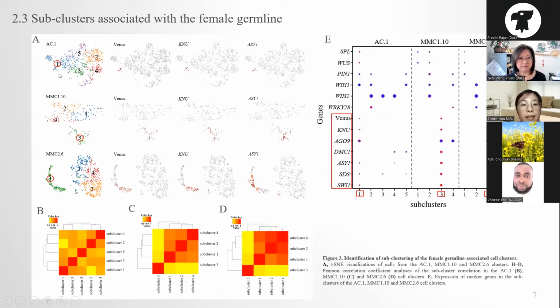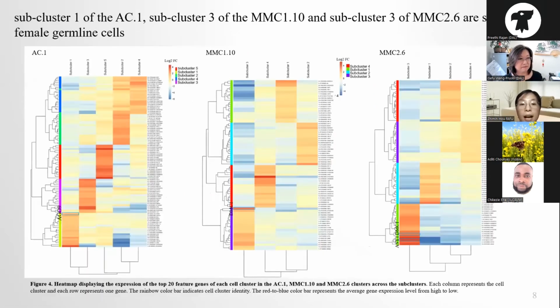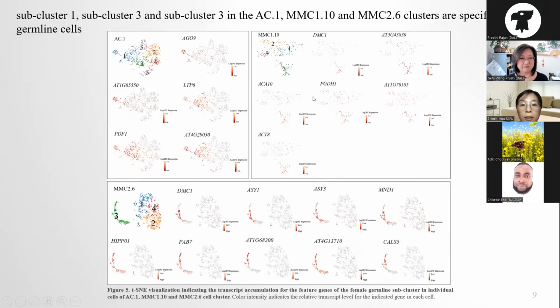We found the subcluster 1 in AC.1, subcluster 3 in MMC1.10, subcluster 3 in MMC2.6 can be seen as the female germline-related subclusters. And the result is also confirmed by the heat map of the top 20 marker genes of these 3 cell clusters, and also confirmed by the expression of other MMC marker genes. And we also found some new genes which may play a role in the MMC specification, such as PGDH1.